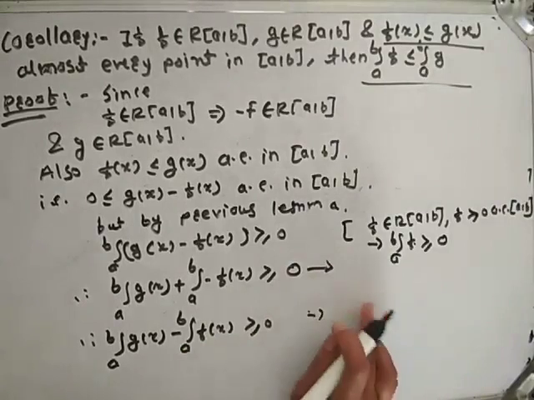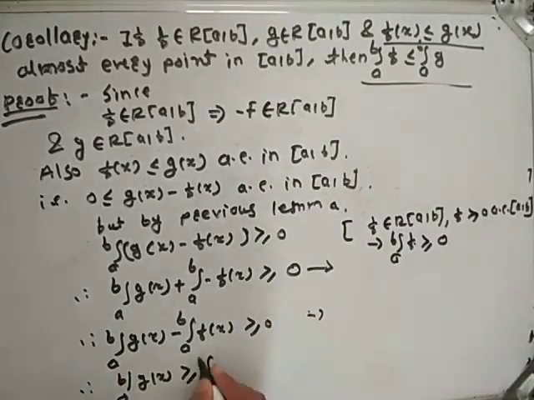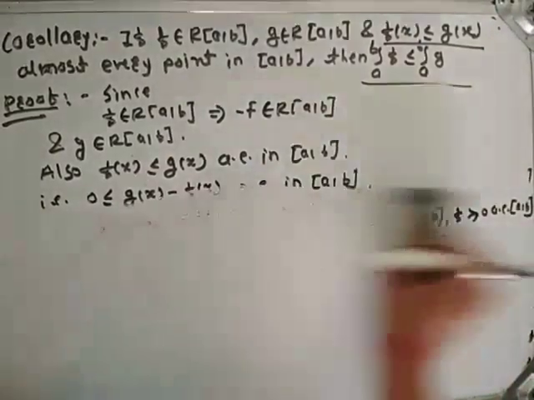This is also by the properties of Riemann integration. Therefore, the integral from a to b of g(x) is greater than or equal to the integral of f(x). Therefore, the integral from a to b of f is less than or equal to the integral from a to b of g. Hence we have proved what we wanted to prove. Very simple corollary.